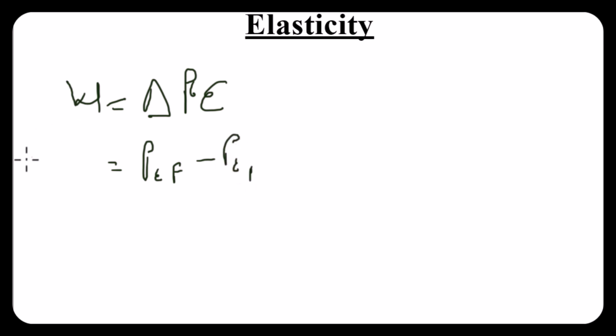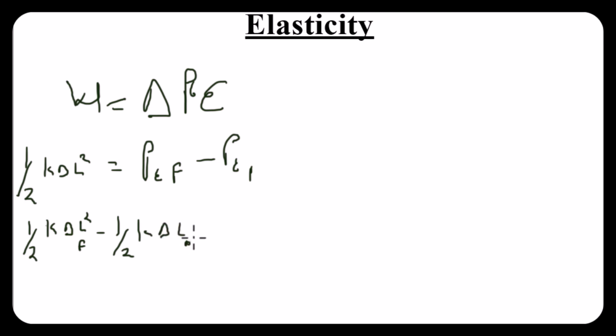So remember our formula for work done. We say work done is 1 over 2 K delta L squared, isn't it? So if I expand this, I have 1 over 2 K L final squared minus 1 over 2 K L initial squared, which must be equal to potential energy final minus potential energy initial.